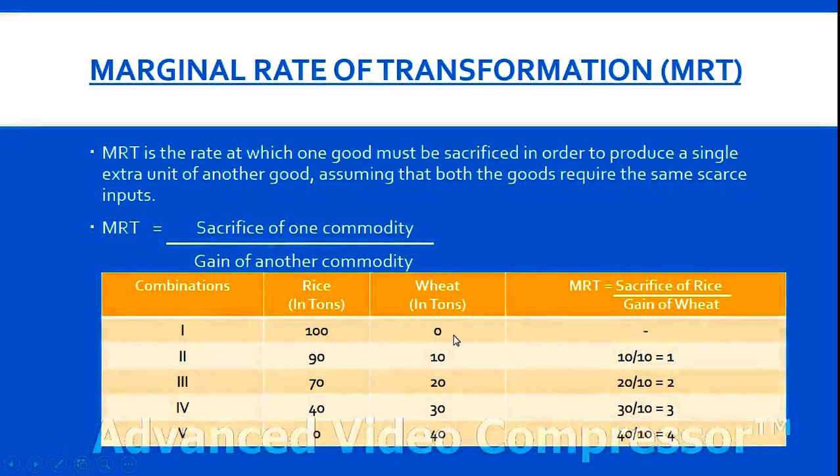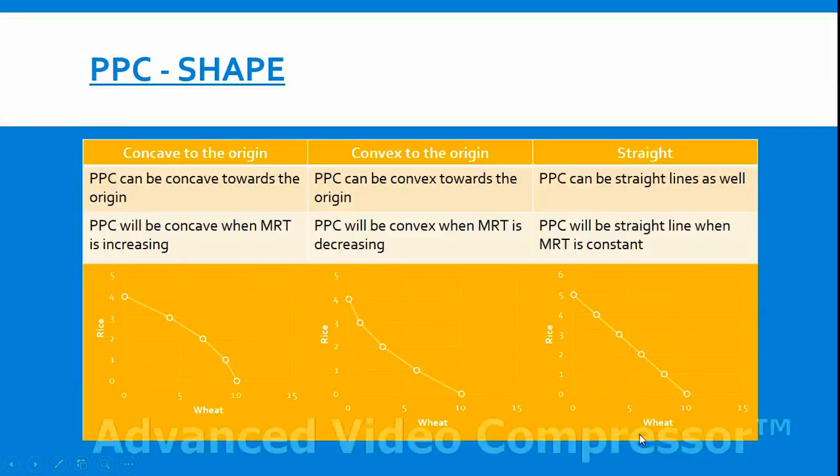Say in this case from 0 to 10, we are sacrificing 100 to 90, that is 10 units of rice, and we are gaining 10 units of wheat. So MRT is 1. Here 90 to 70, sacrificing 20 units of rice, and 10 to 20, gaining 10 units of wheat. So MRT is 2. Similarly, in the third case, MRT is 3 and then MRT is 4.